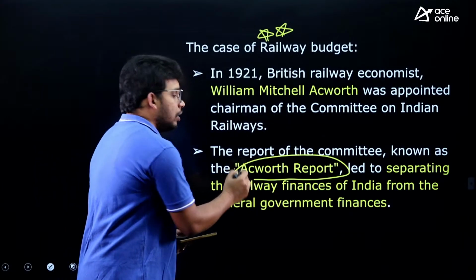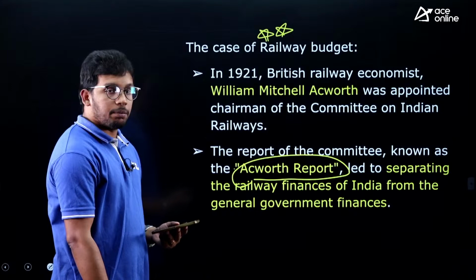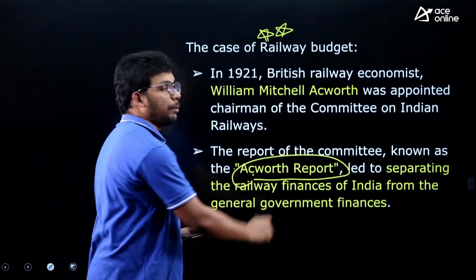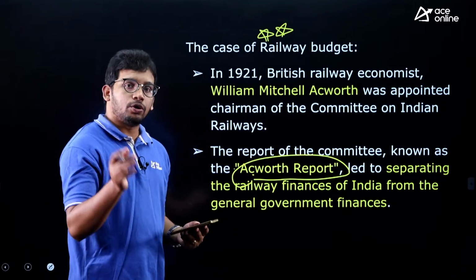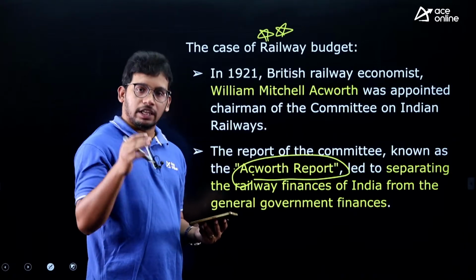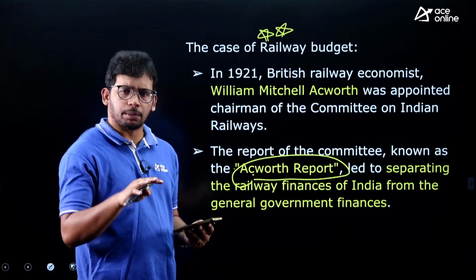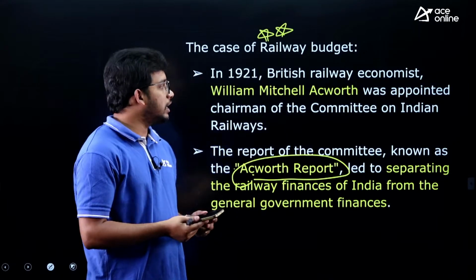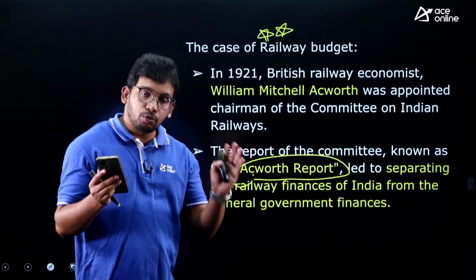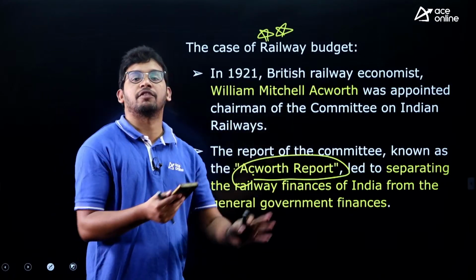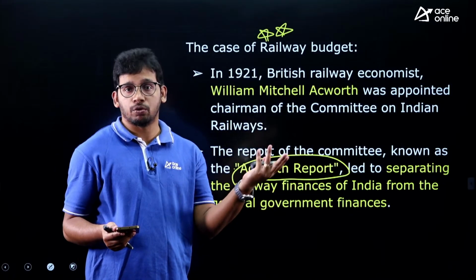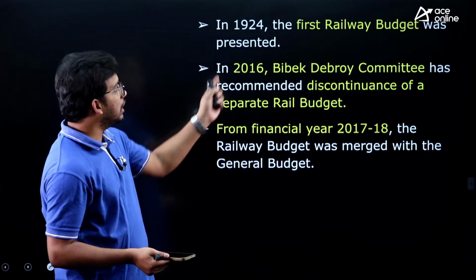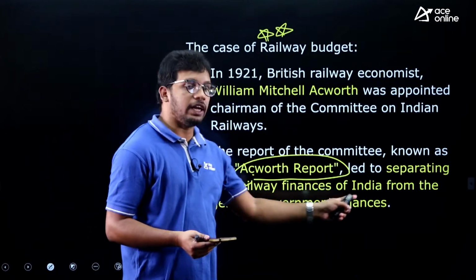The British government appointed the Ackworth committee to study the railway budget and whether there is any need for a separate railway budget. He studied everything and felt that a huge amount of budget was being contributed to railways, because railways played a very crucial role during the British period. That's why he recommended a separate railway budget.